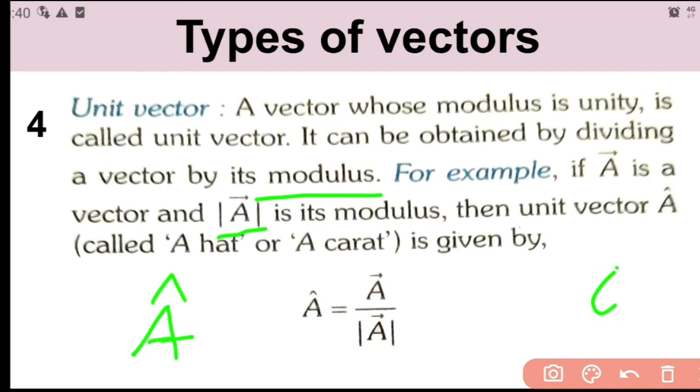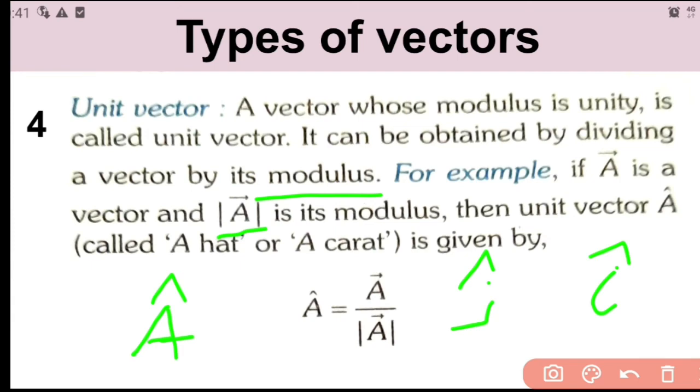Vector i cap. So, that's how we call the unit vector. Vector j cap, vector k cap, like that unit vectors we can define. So a unit vector is a vector whose magnitude is unity. Okay, so what is the purpose of this unit vector? The purpose of unit vector is to show the direction.